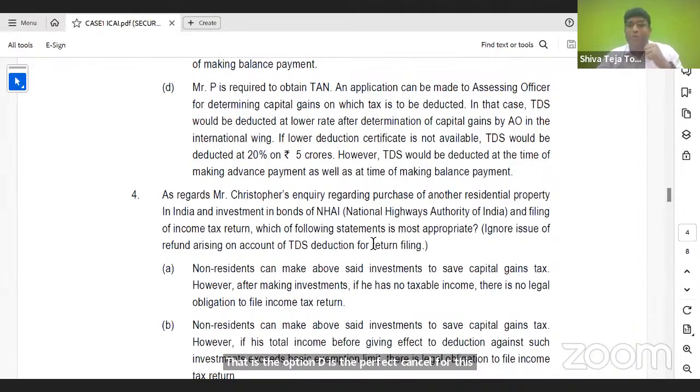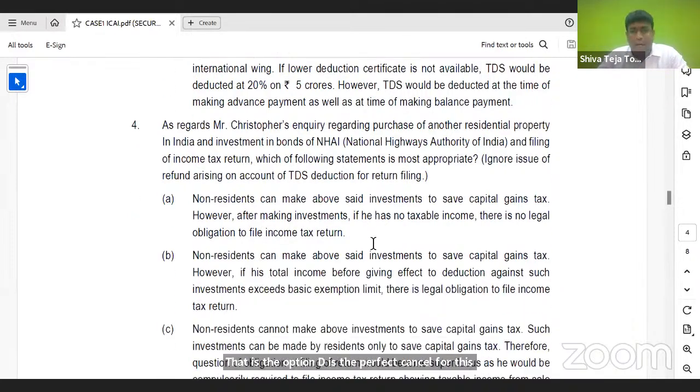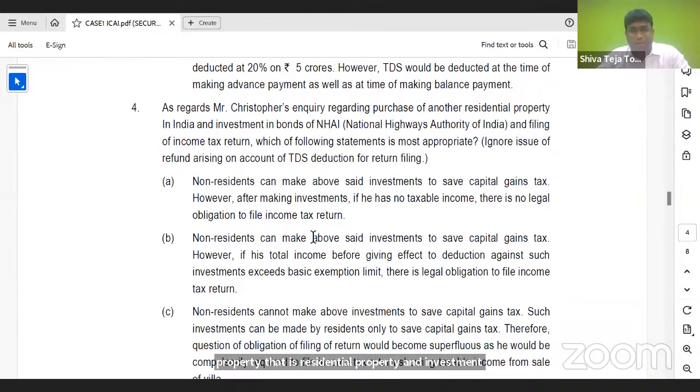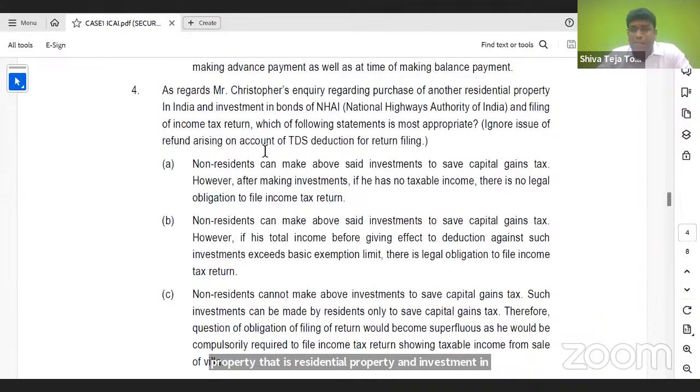Moving ahead, my dear students. Fourth question. As regards Christopher's inquiry regarding purchase of another property, that is residential property, and investment in bonds of NHAI and filing of income tax return, which of the following statements is most appropriate? Before I proceed to the options, let me tell you, my dear friends, when he is procuring another residential property in India, and he is selling mutual funds, he can definitely take exemption under capital gains under Section 54F.